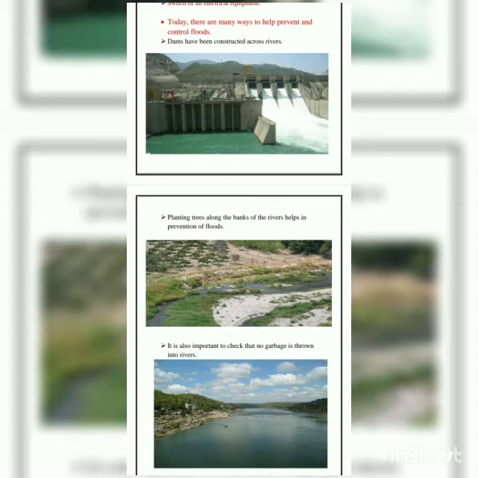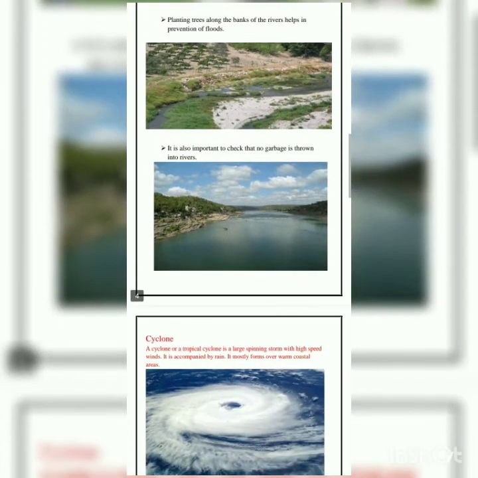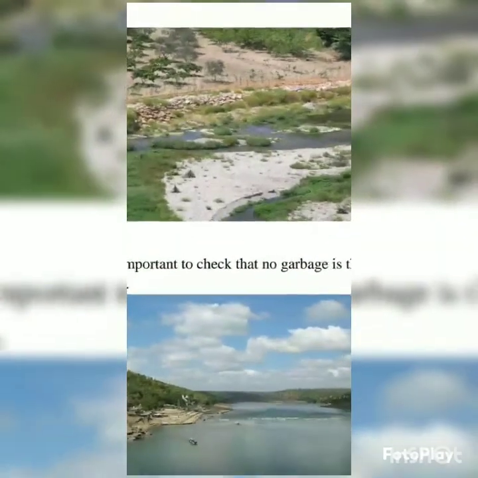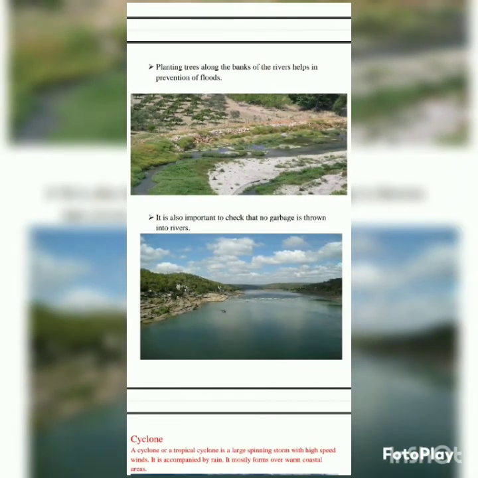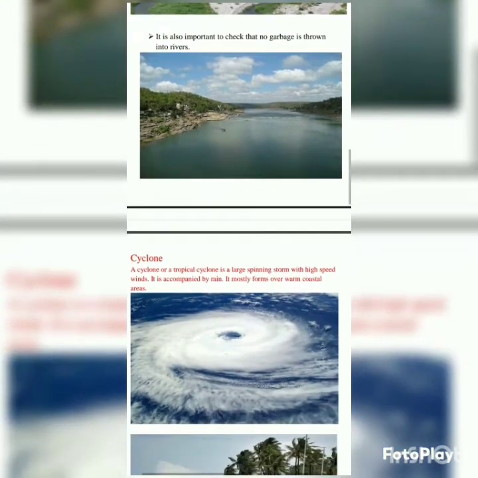Second, planting trees alongside the banks of rivers helps in the prevention of floods. If we plant many trees, just like you can see in this picture, many small plants and trees alongside the banks of the rivers, it is a very good method through which we can prevent floods.